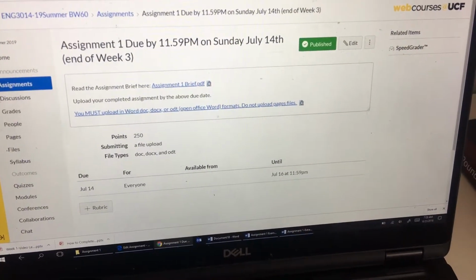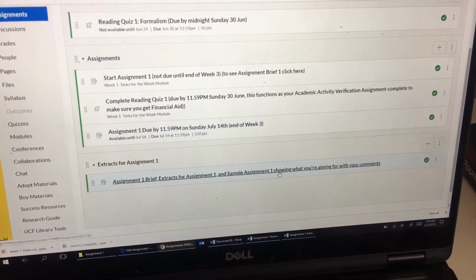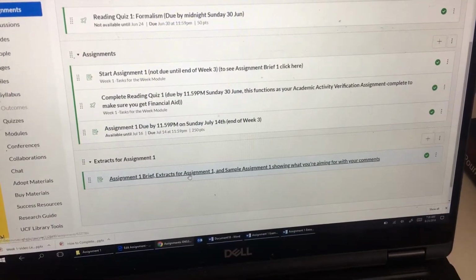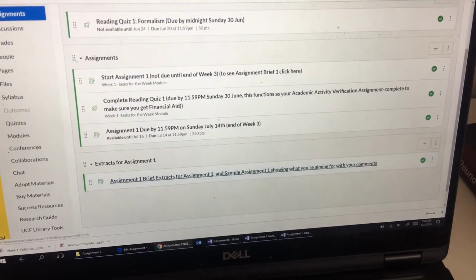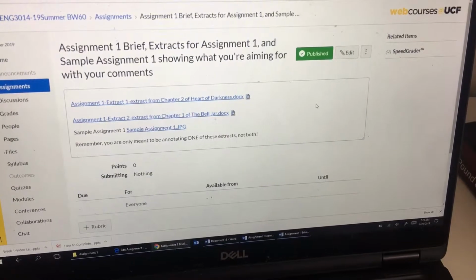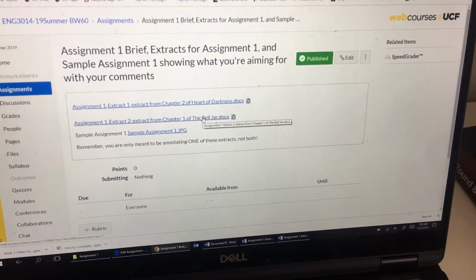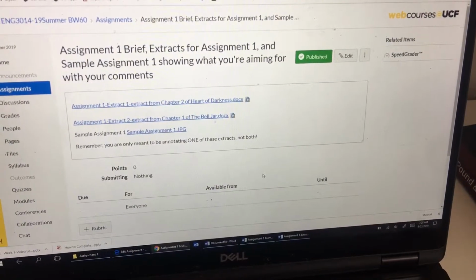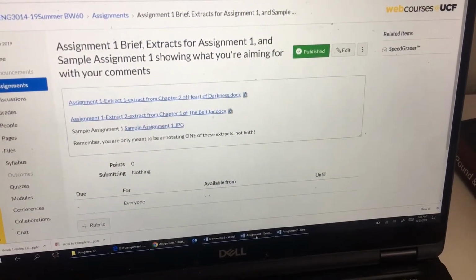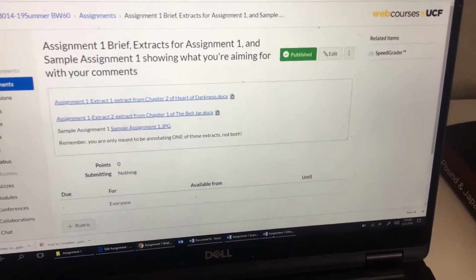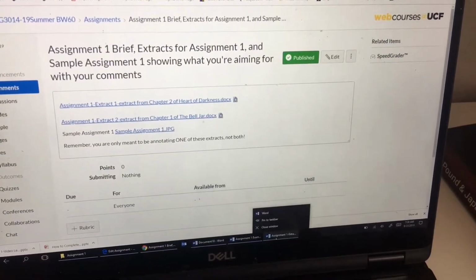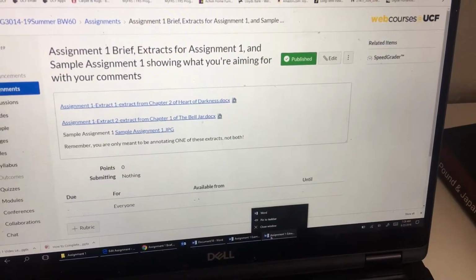And then if you go back here, you'll also see that you have assignment 1 and then extracts for assignment 1 and sample assignment 1. If you click on that, you're going to get this. So you need to download one of these extracts, not both. Remember that. Don't download both. So let's imagine that we've downloaded one. Excuse me. And let's have a little look here.